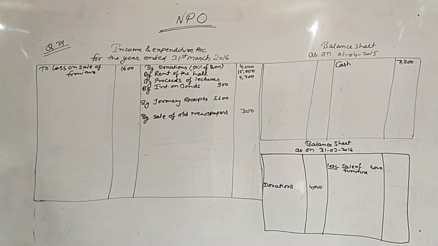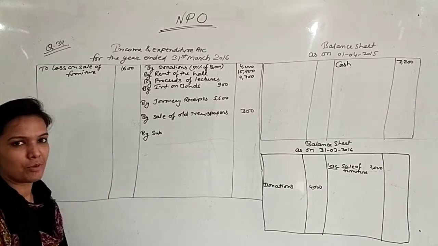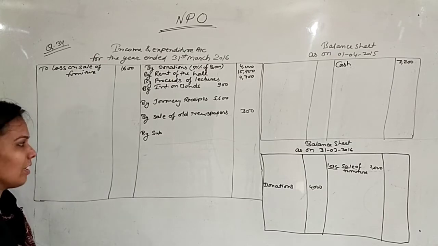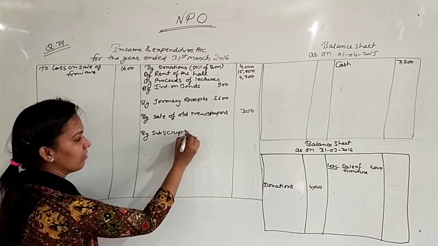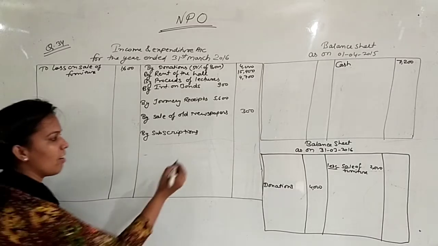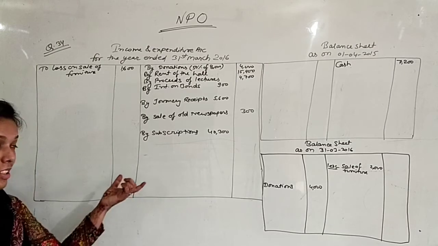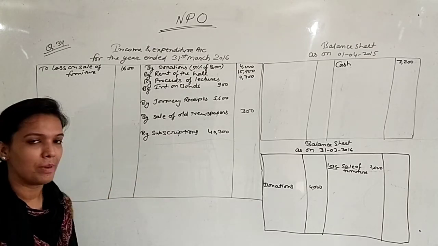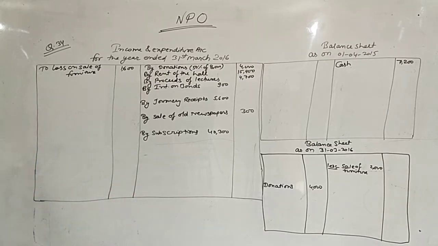To subscriptions. In every question we get the subscription point at the start of the question, but in this question we find it last. So by subscription 40,300. Some of the students may get happy that wow, in this question there is no subscription, because subscription may be a hectic point for you, but don't worry, we have subscription in this question also. 40,300, discussion or the adjustment we will do later on.